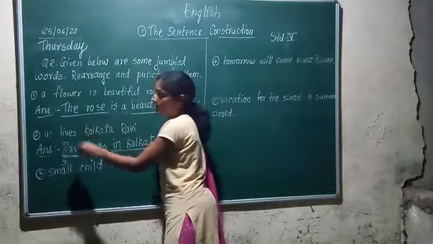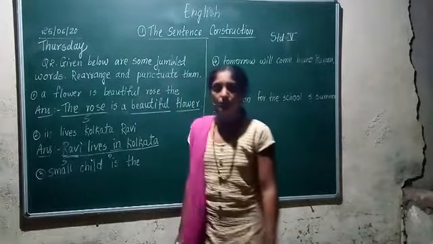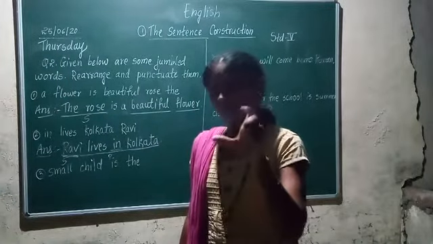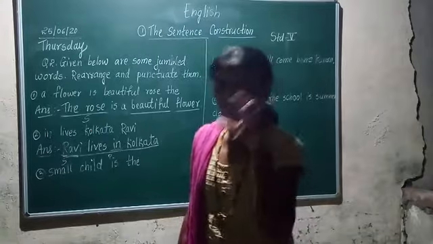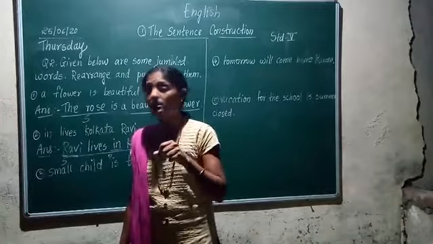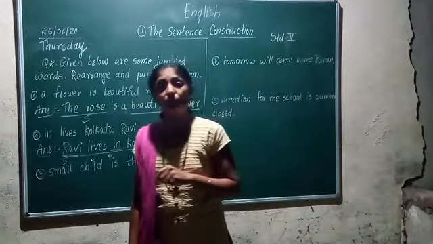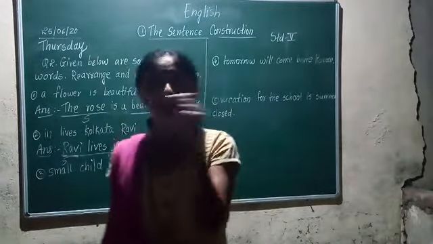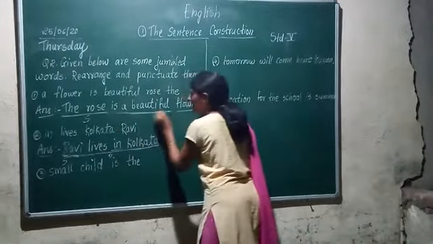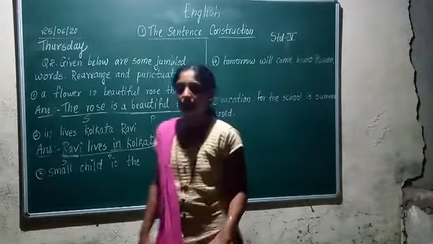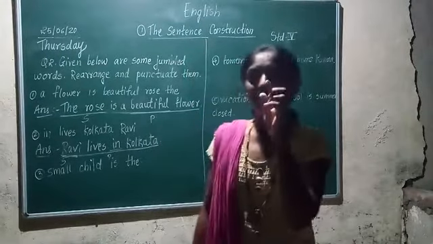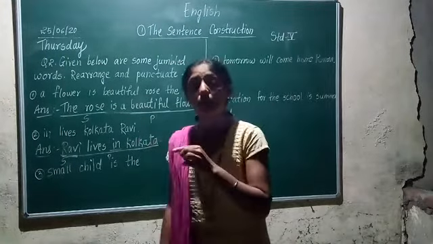Now here, what is the subject? The rose is the subject. Rose is a flower that grows on a plant. So what is it? It is a beautiful flower. Is a beautiful flower: is is a verb, and the remaining part of the sentence is the predicate. The rose is the subject, and is a beautiful flower is the predicate.